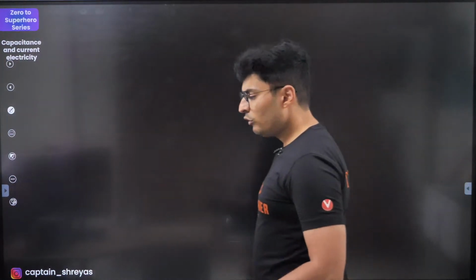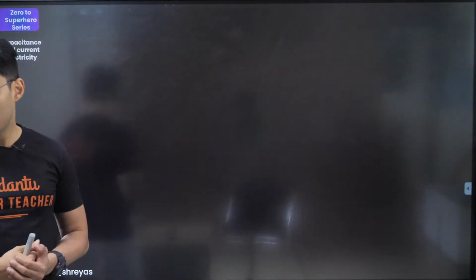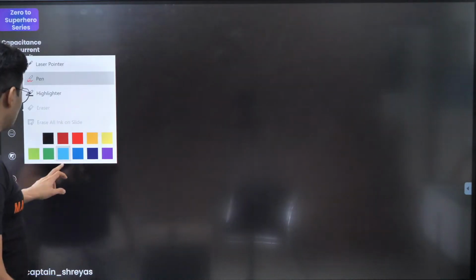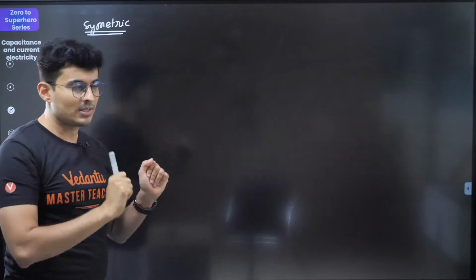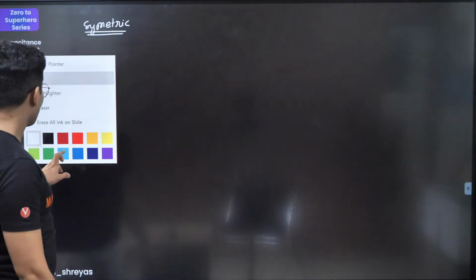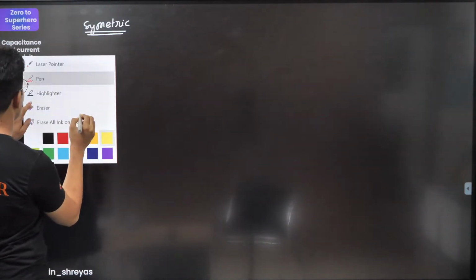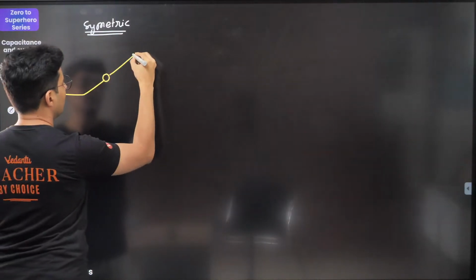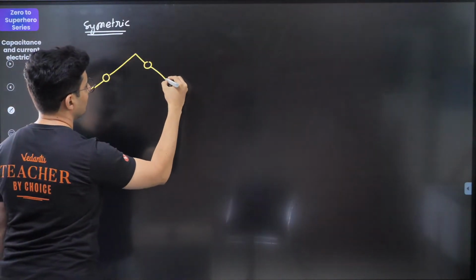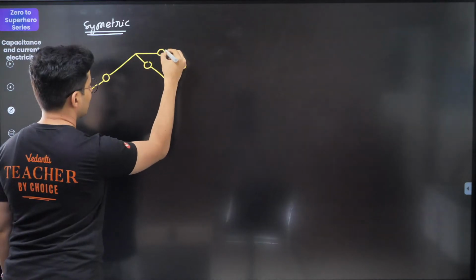Now, a few more things before we go ahead. Let's see what those concepts are. Sometimes you might have circuits which are, let's say, symmetric circuits, and I want to discuss two kinds of symmetrical circuits. Number one is where you have something over here and maybe something over here, just trying to show some symmetrical circuit.